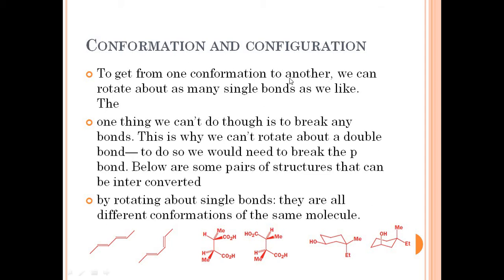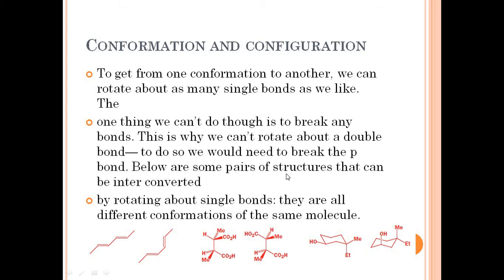So already we have discussed that a molecule rotates at a single bond, and if any molecule has a double bond in its structure, then rotation will not be possible. So bond breaking will be required. To break this bond, we will need to break the pi bonds.